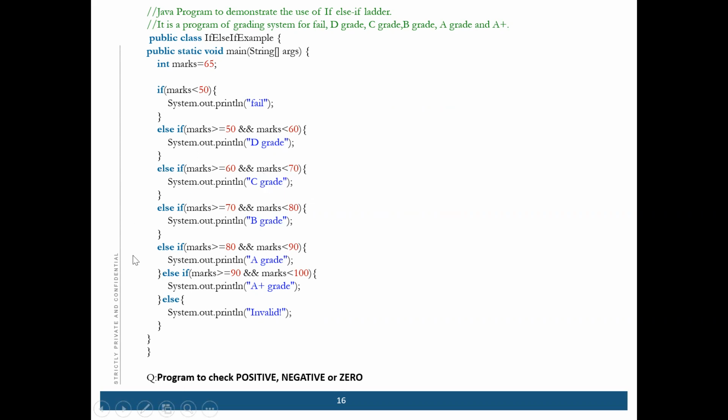Now I'll give you an assignment. Write a program to check a positive, negative, or zero number. Else 0, right? Suppose you have been given a number. If it is positive, then print it's a positive number. If it is negative, print negative number, or else it will be 0. The logic here is just get a number, for example, 5. If it is greater than 0, positive.